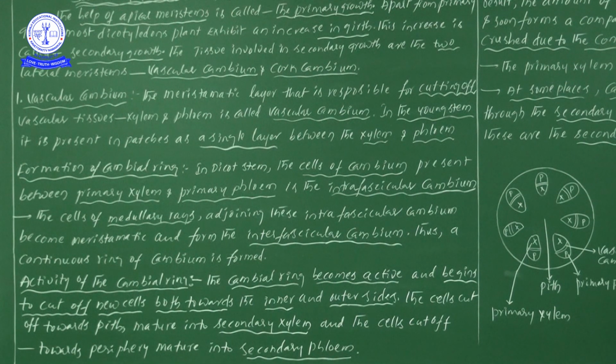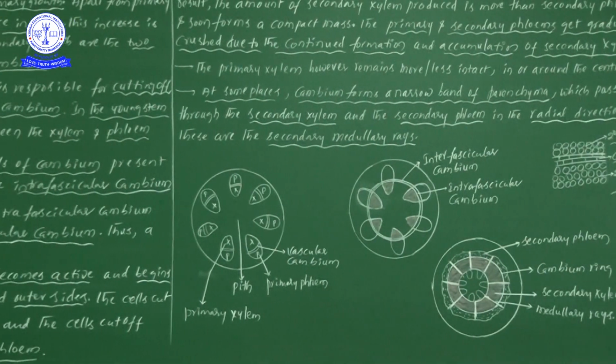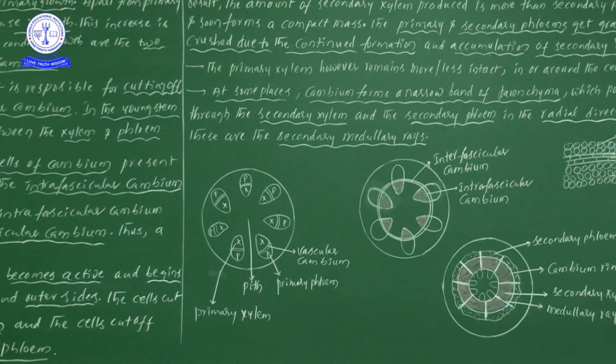Here the new secondary xylem cells are coming towards the pith, and if the new cells are moving towards the periphery, meaning the outer side, such cells we will take as secondary phloem. So take care while using the terms secondary xylem and secondary phloem.